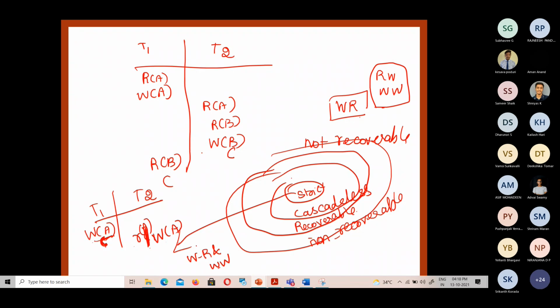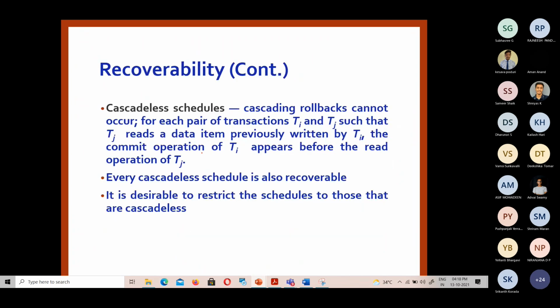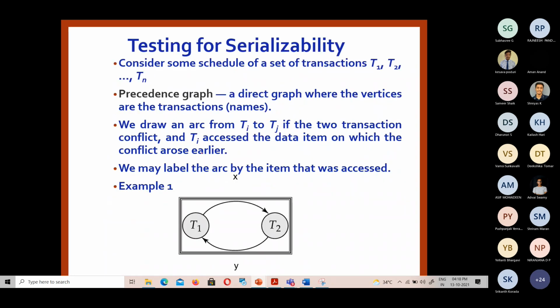These are some of the definitions for recoverable, cascadeless, and the other kinds of schedules that we have elaborated. So now, I told you in the last class itself, there is another way for checking the serializability of the schedule or the transactions. How can it be done?